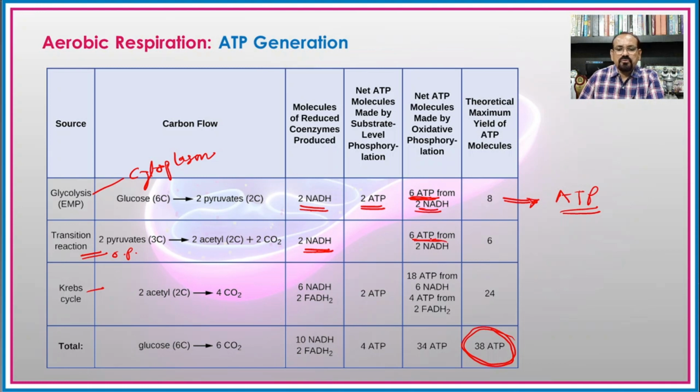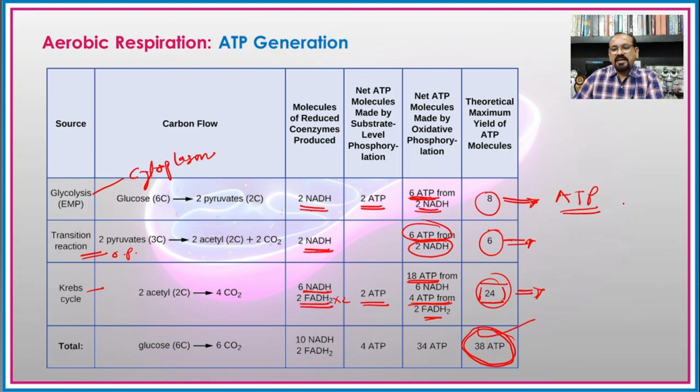While from 2 molecules of NADH2 there will be the formation of 6 ATP molecules in the oxidative decarboxylation, and from 6 molecules of NADH2 there will be the formation of 18 ATP molecules, and from 2 molecules of FADH2, that is 2 into 2, 4 molecules of ATP from FADH2, and the 2 ATP molecules are formed. So the total becomes 24 ATP molecules in the Krebs cycle. So 8 plus 6 plus 24 total becomes 38.